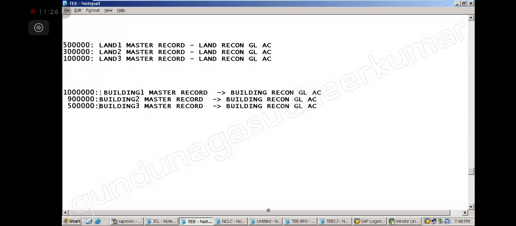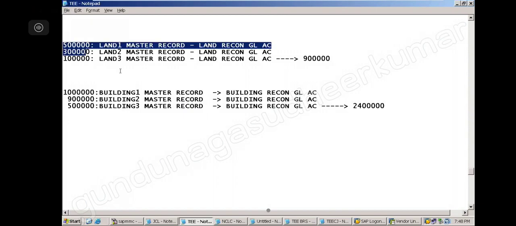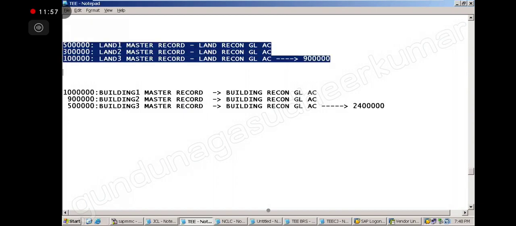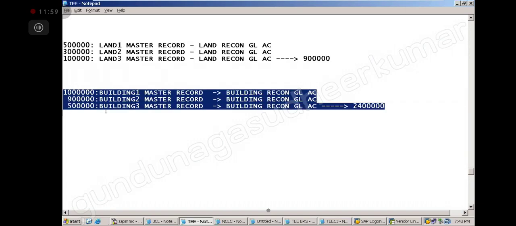So now you tell me, what will be the balance in the buildings account? 24 lakhs. This is the balance in the buildings. Now what is the balance in the land GL account? The land GL account balance is 9 lakhs. So this is a separate reconciliation for all the lands, and a separate reconciliation for all the buildings.